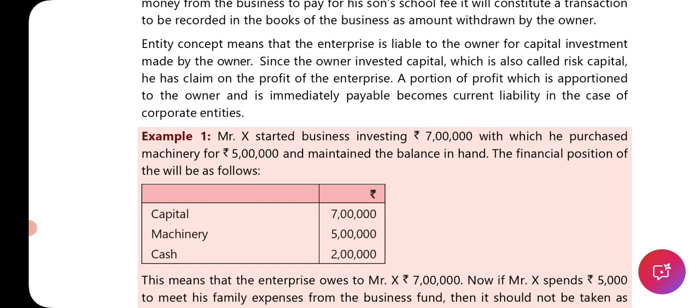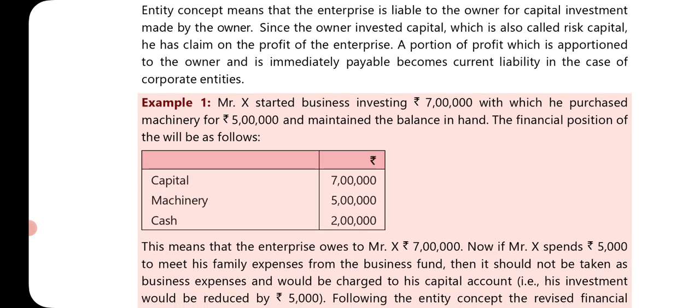A portion of the profit which is apportioned to the owner and is immediately payable becomes a current liability in case of corporate entities. A portion of the profit which is apportioned to the owner means that out of the total profit, a part is immediately payable and becomes a current liability in case of the corporate entity.